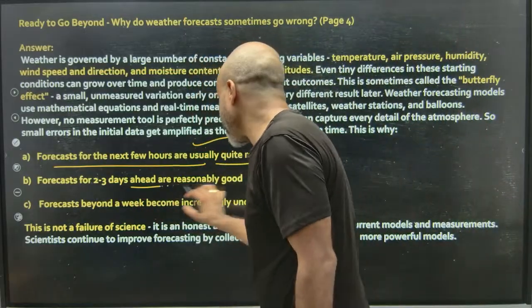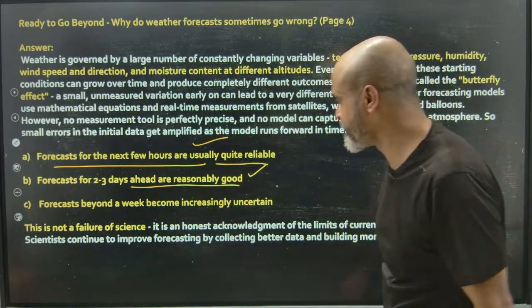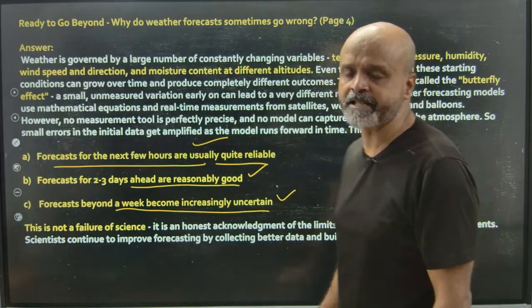Forecasts for 2 to 3 days ahead are reasonably good. They can still be accepted. Forecasts beyond a week become increasingly uncertain.